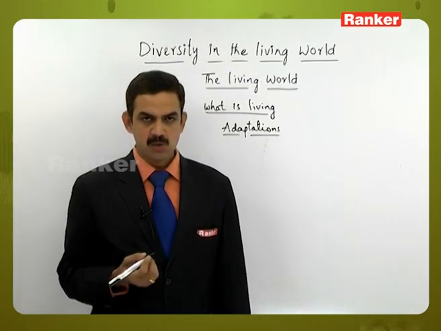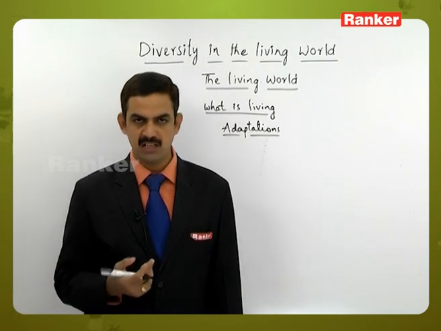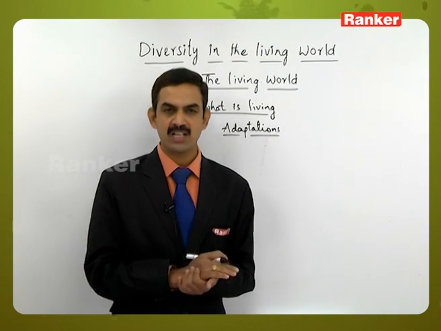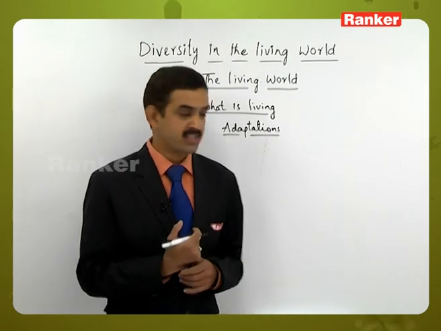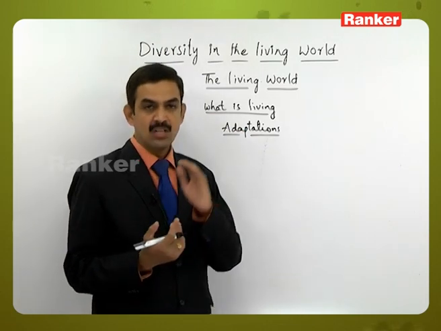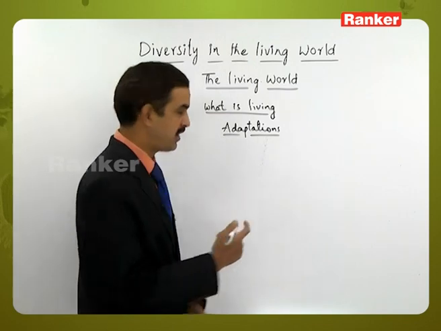Here, if a living organism is present in a particular area or if it has been shifted to a new locality, the plant or the animal or the living organism has to adjust to the changes which occur in the surroundings. This ability to adjust to the new locality or the change which has occurred in the environment is called adaptation.